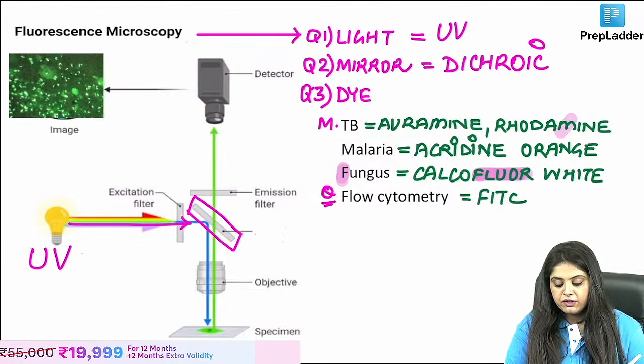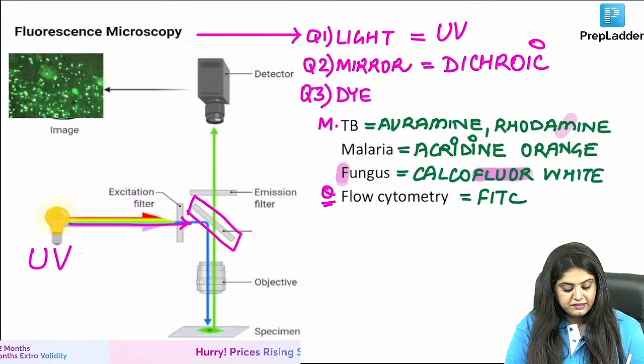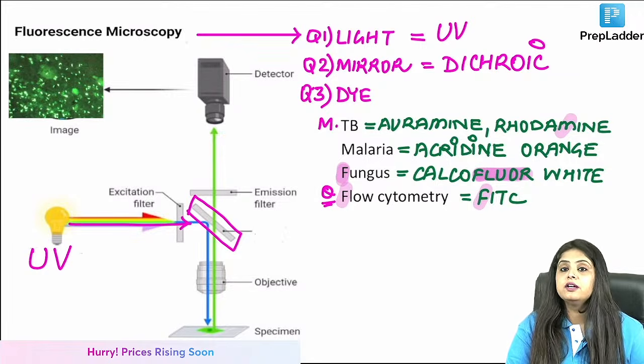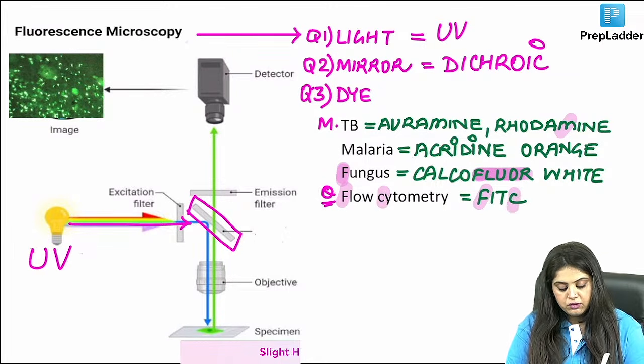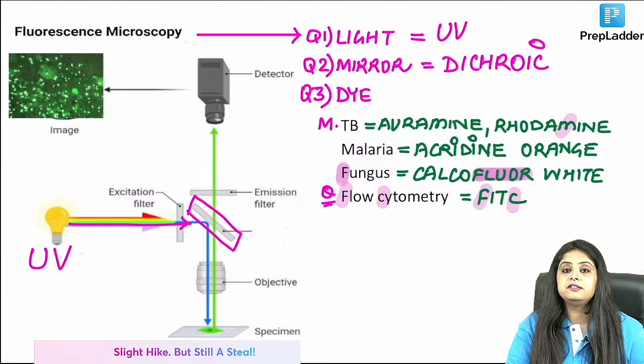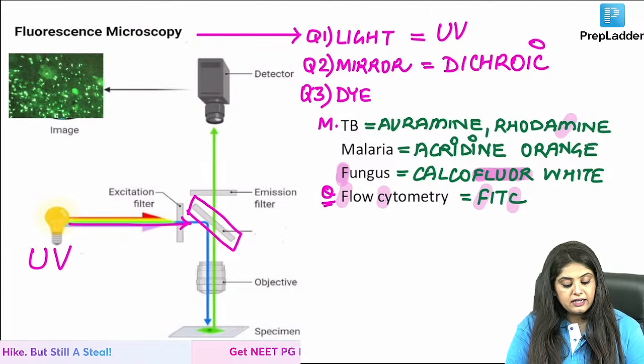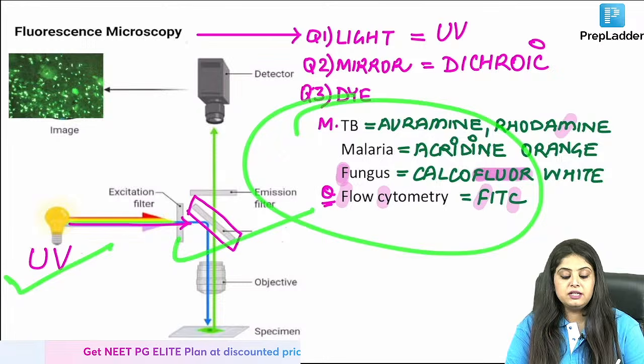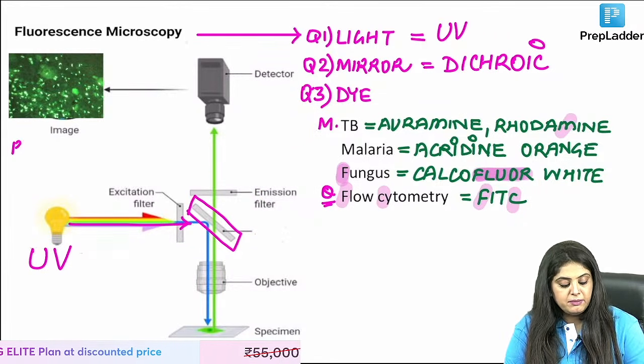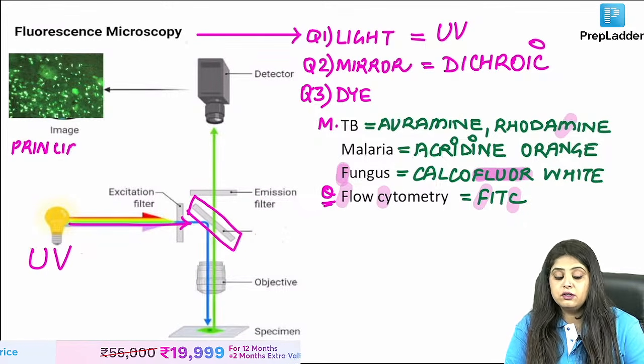What is the name of that fluorescent dye? It is FITC. Yes, that's the name of the fluorescent dye for flow cytometry. For flow cytometry, it is going to be FITC. So good. So UV light, dichroic mirror is going to come, dyes will come. Now if you've done so much, tell me the principle also. This is a previous year question again.